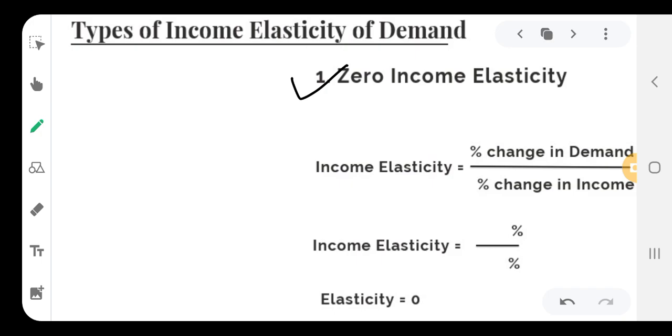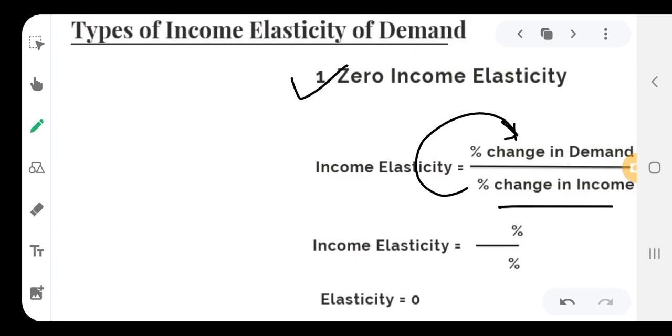Zero income elasticity means the proportionate change in the income will not bring any change in the demand for the commodity. In that case, the income elasticity is considered as zero, and this is known as zero income elasticity. The change in the level of income will never bring any type of change in the demand.